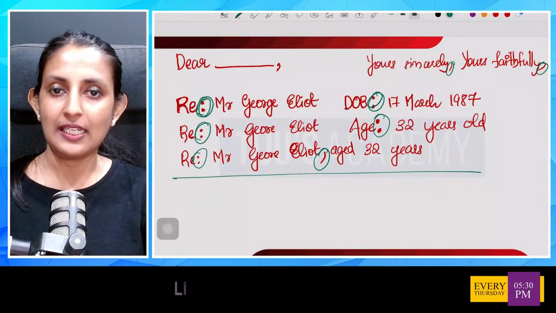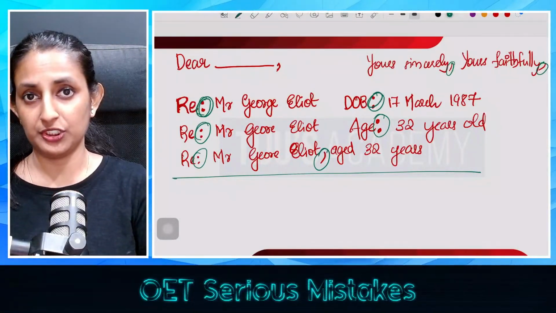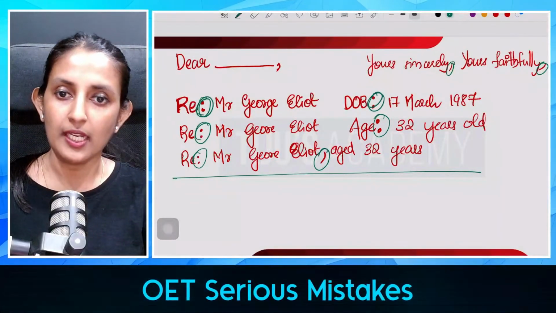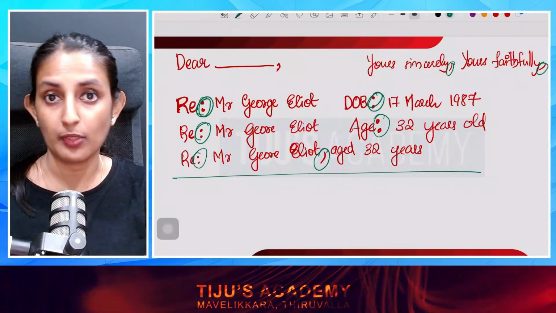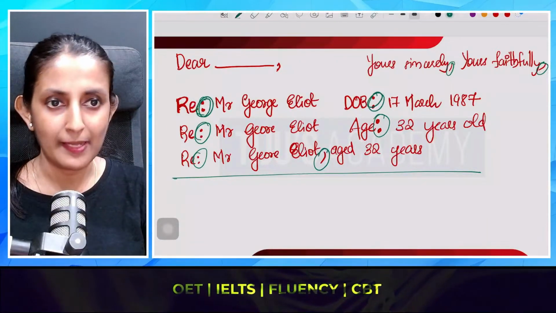So for example, if I'm writing the introduction: I am writing to refer Mr. George Eliot, who requires ongoing care and monitoring, and he is recovering after this particular surgery. If you are writing this as an introduction, you don't need to use any kind of punctuation except the full stop right after each sentence. I'm writing to refer Mr. George Eliot, who requires ongoing care and support. He is recovering after total hip replacement surgery.